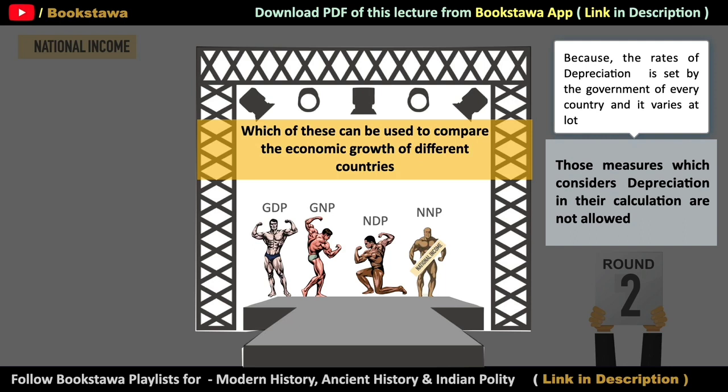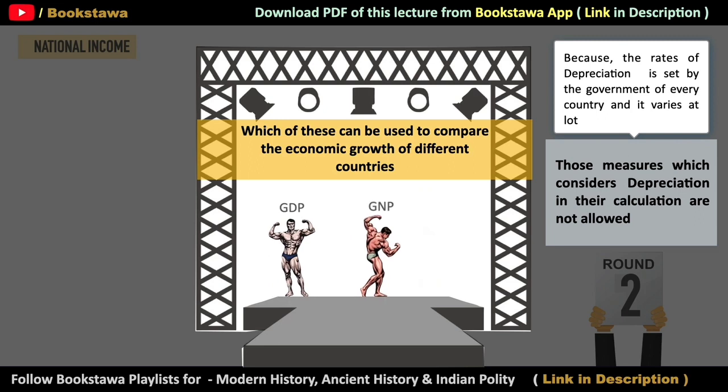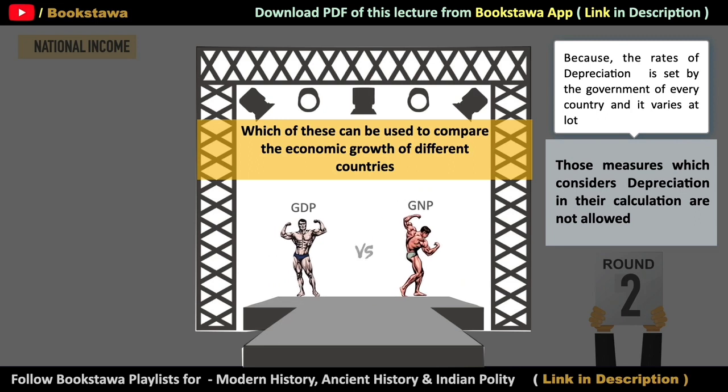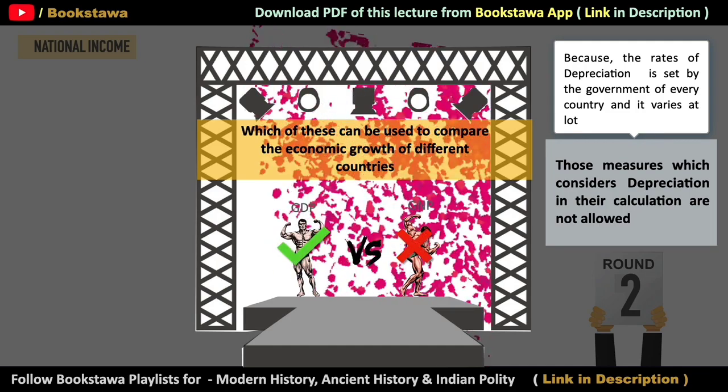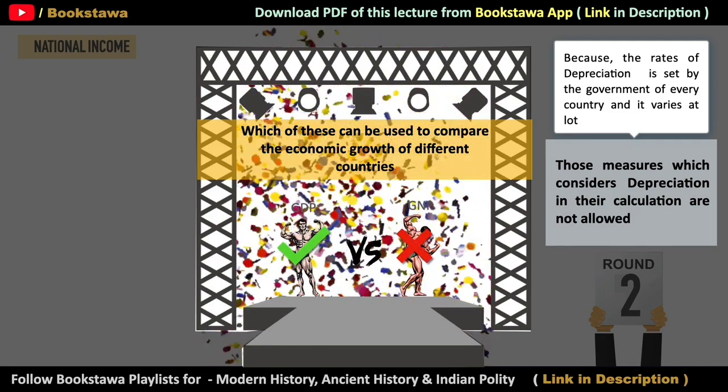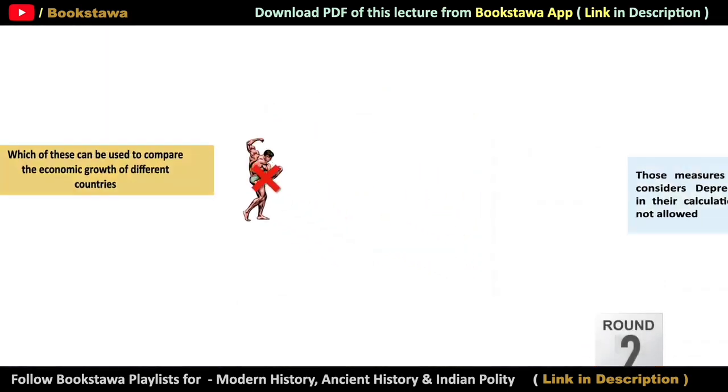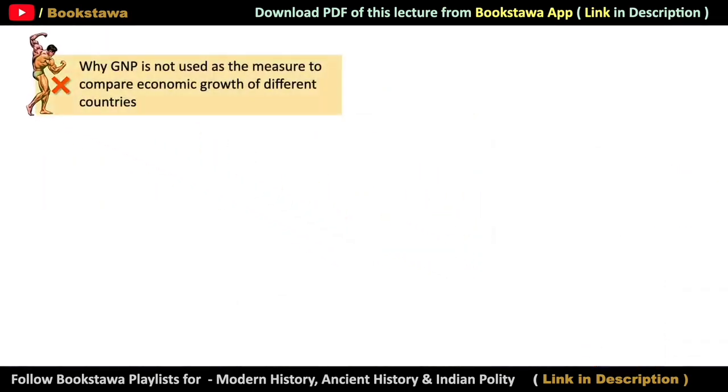And here there are two such measures, NNP and NDP. So NNP and NDP are excluded from this competition. So now the competition will be only between GNP and GDP. And the winner of this competition is GDP. But it is very important to know that why GNP cannot be used for the comparison of economic growth of different countries. There are three main reasons for this.